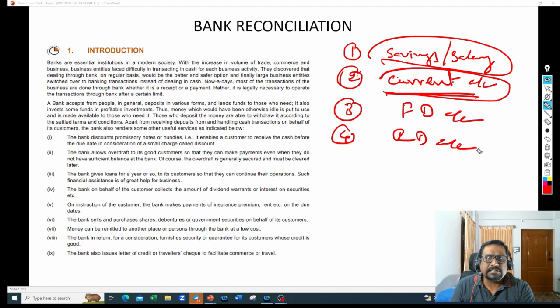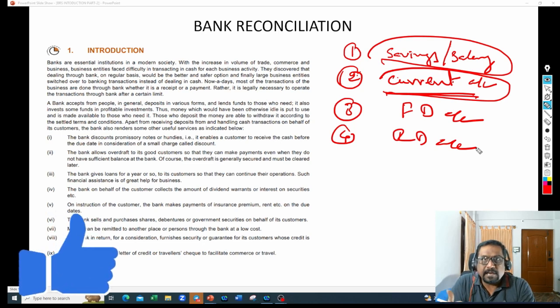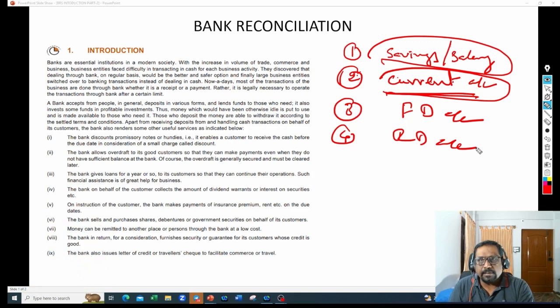Recurring deposit accounts are basically monthly. If you want to save something, say 2,000 rupees, every month you go to the bank and say, boss, I wanted to open a recurring deposit account. The name itself says recurring deposit. That means I keep depositing a certain amount on a monthly basis. Because the deposit is recurring, it keeps on happening month on month. You go to the bank and say, I want an RD account, can you please open it for me? They will ask you how much you want to pay monthly. You can say 2,000 rupees per month I can pay.